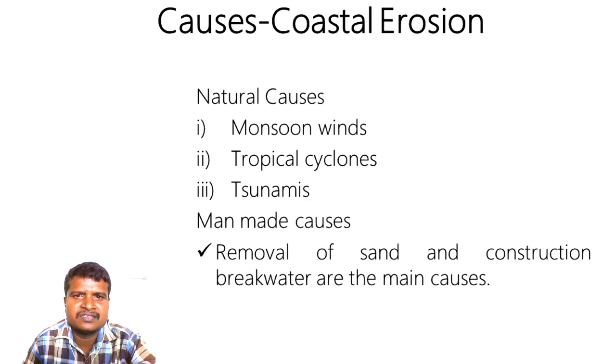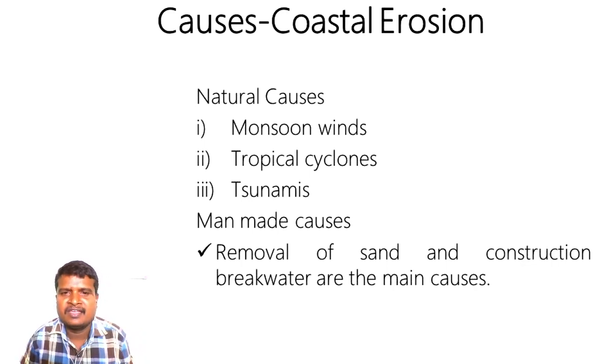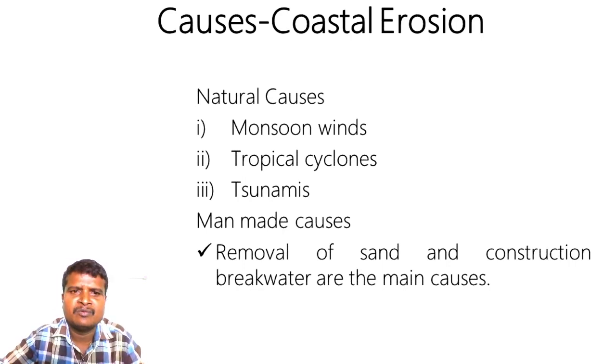Then the second cause is tropical cyclones, which we have studied already. Tropical cyclones are destructive and mostly occur during the northeast monsoon season. During this season, the east coast of India experiences the problems.